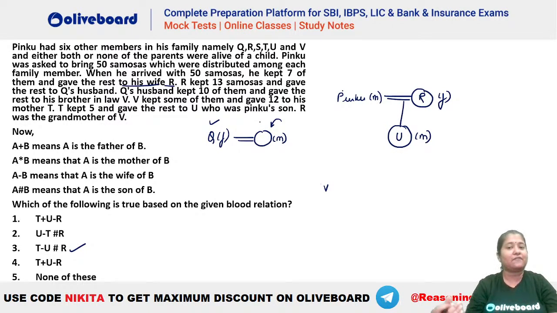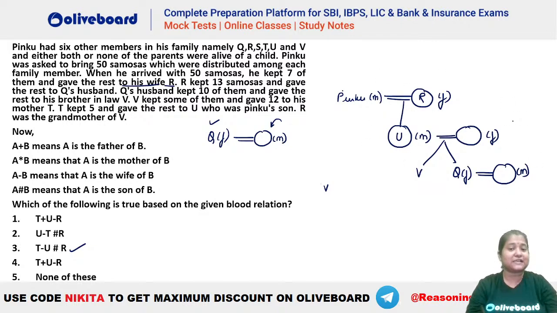And also for every person there should be 2 parents, right? For every child there cannot be a single parent. That means we will have something like this. Let's say this is there. And then we have 2 children. One of them is V here. One of them is Q, who is a female, and she is married to somebody. Now how many people are we getting? 1, 2, 3, 4, 5, 6, 7. So you can see we are getting the family tree for the 7 persons.